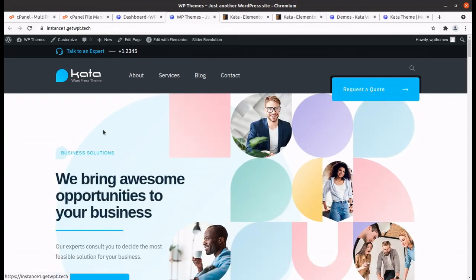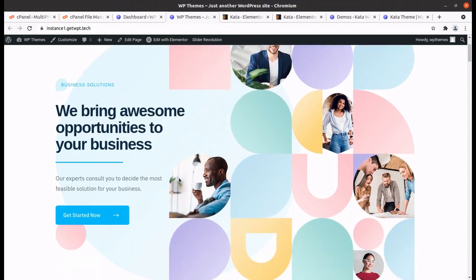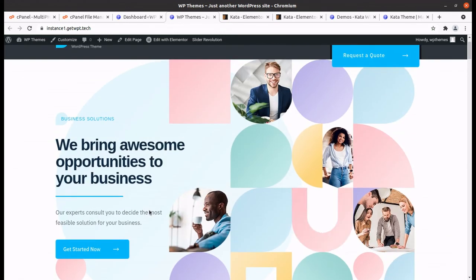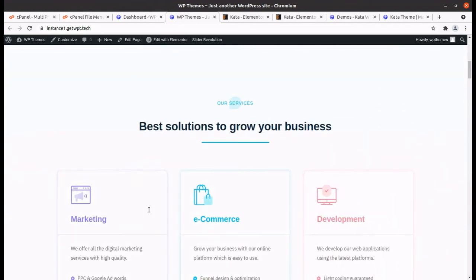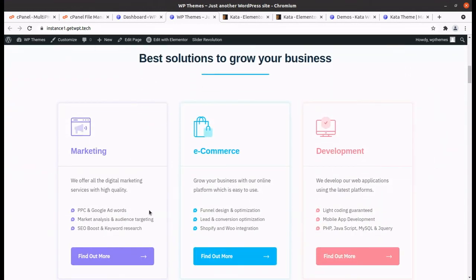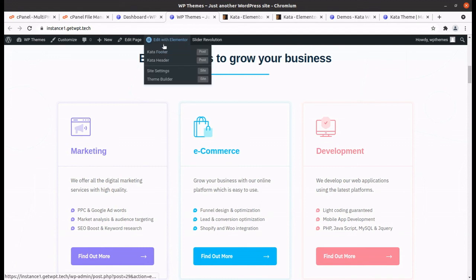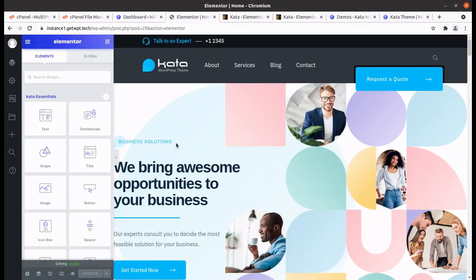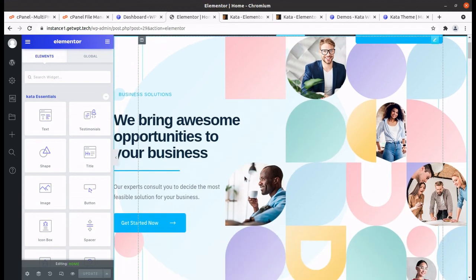Just open the page that you want to edit, and I'll advise you to take a backup of the page before you start the editing if you are new to Elementor. However, it is fine if you know how to use the Elementor page builder. Just open the page and hit edit with Elementor. You shall be able to edit the content, and editing content with Elementor has always been easy, but you have to be very careful.